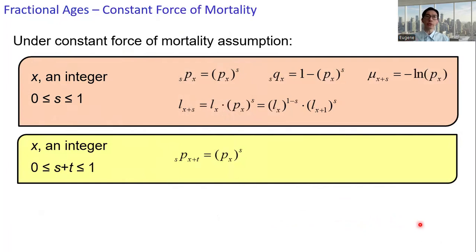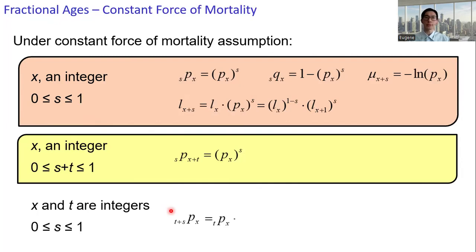All right, let's move on to the last case. Here we have x and t as integers, and s is between 0 and 1. We want to get an expression for t plus s p x. Factor that into tpx times spx plus t. And x plus t is an integer.